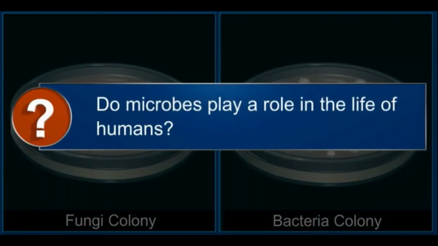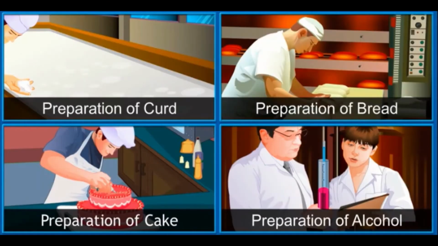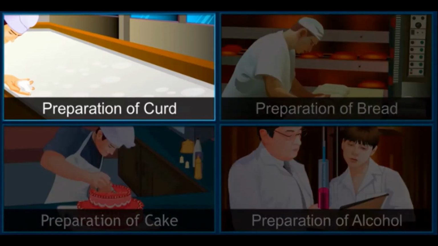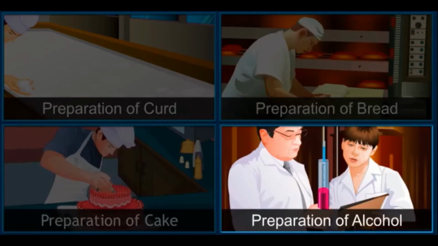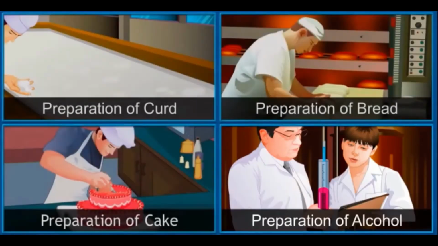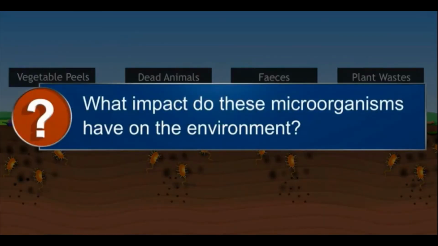do microbes play a role in the life of humans? Microbes have been used in various activities in our daily life, such as preparation of curd, bread, cake, and alcohol for years. What impact do these microorganisms have on the environment?